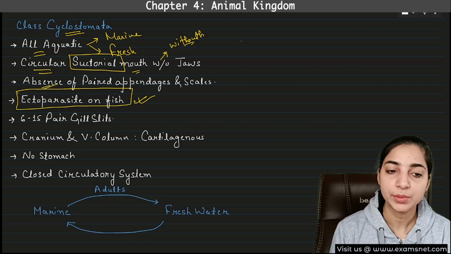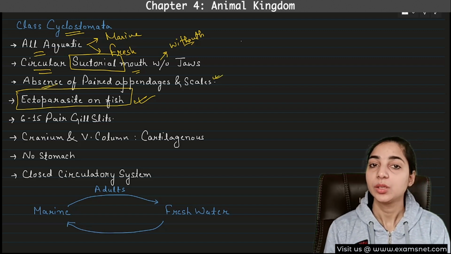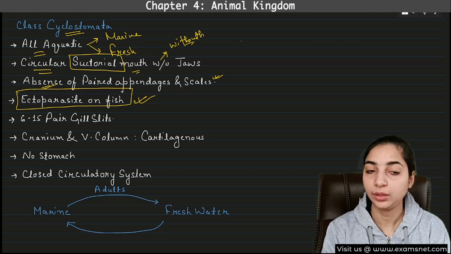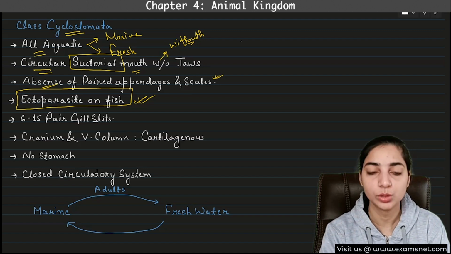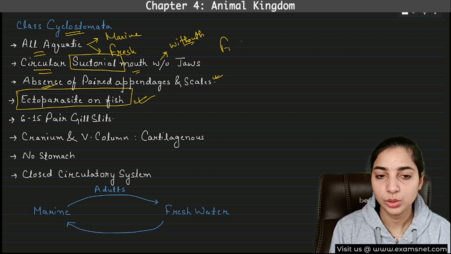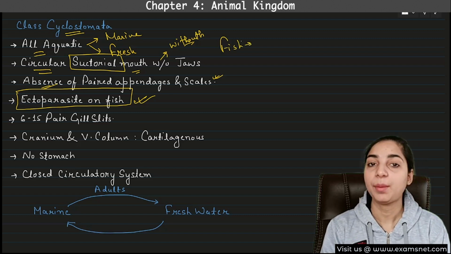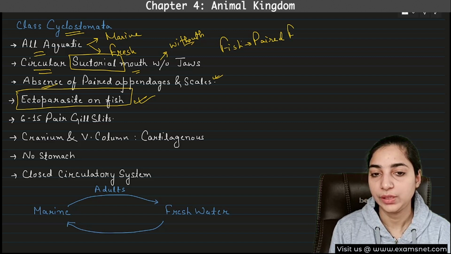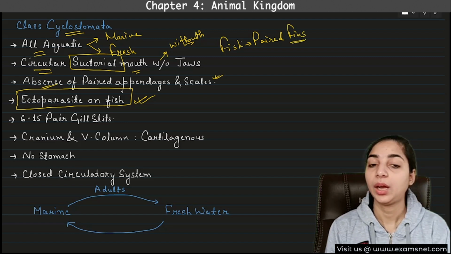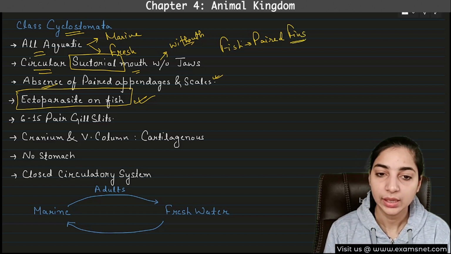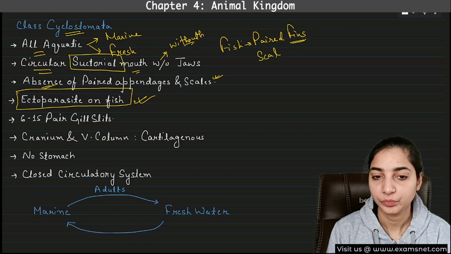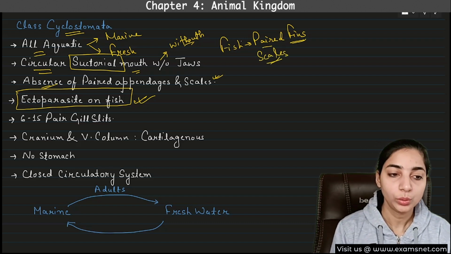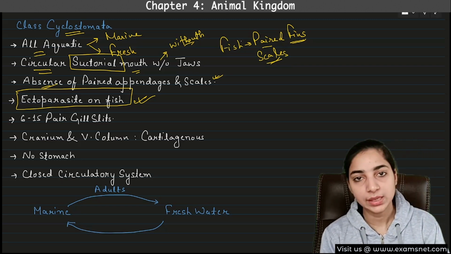Now, there is absence of paired appendages or scales. These cyclostomes look like fish, but they are not fish. They are ectoparasites on fish. In fishes, paired and unpaired fins are found, and they also have scales, whereas in Cyclostomata these things are absent. So there is absence of paired appendages and scales.